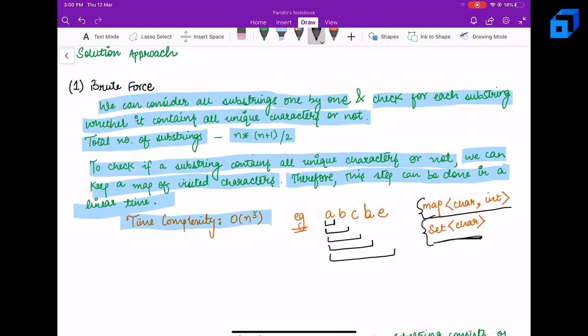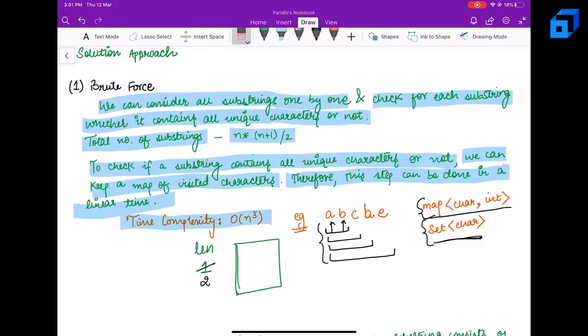Now starting from A, we can have all these substrings. At present we have just A, let's suppose this is the first string, and for now we are just considering a set. So A is not present, so let's put A and let's maintain a length variable. The maximum length at present is just 1. Now let's move to the next substring, which is AB. A is not present, so let's put A into the set, and B is not present, so let's put B into the set. Now the maximum length is 2.